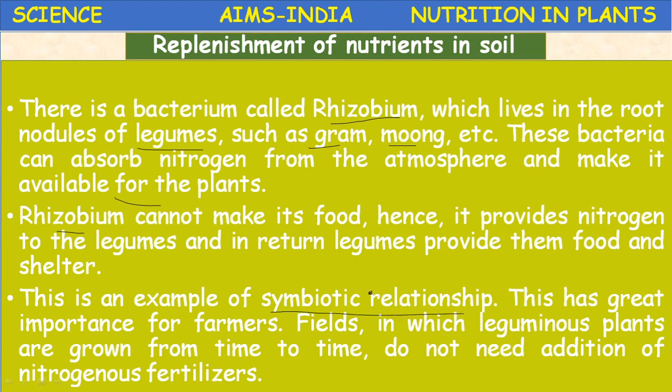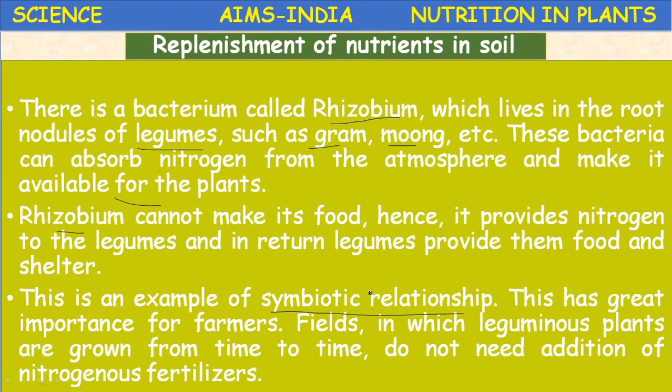This has great importance for farmers. The fields in which leguminous plants are grown from time to time do not need addition of nitrogenous fertilizers like urea, NPK manure. Okay, there is no need to add them. So that's why a scientific method called the crop rotation method has been introduced to improve the yield without adding more chemical fertilizers.